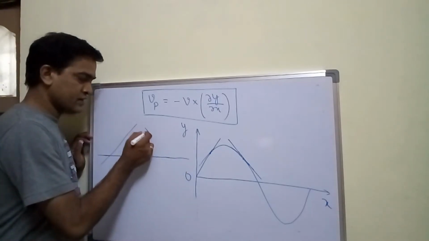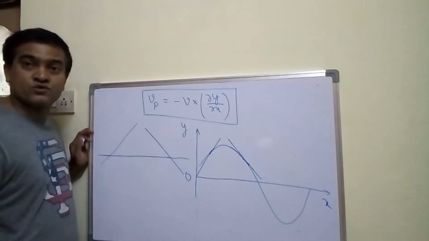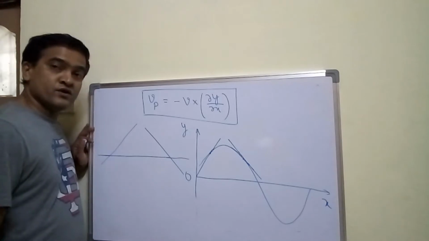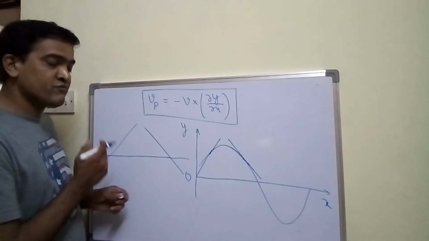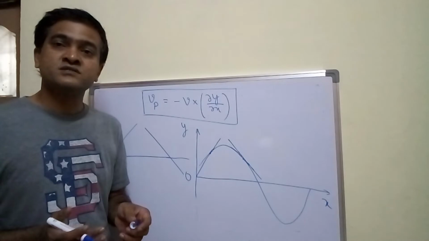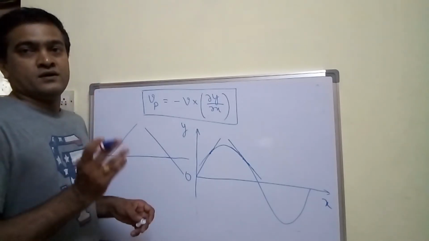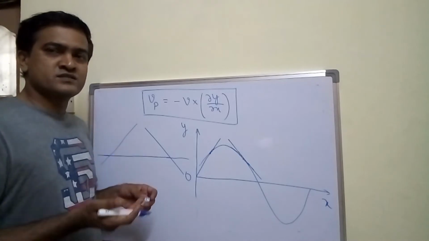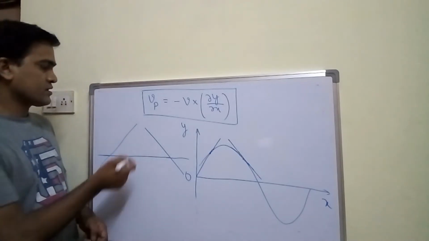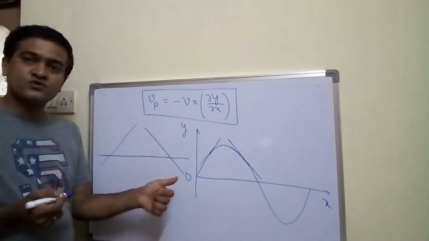If I draw a line like this, this is also a slope. But which slope has a positive value and which has a negative value, that is very important. So here is a trick, you can remember it very easily.